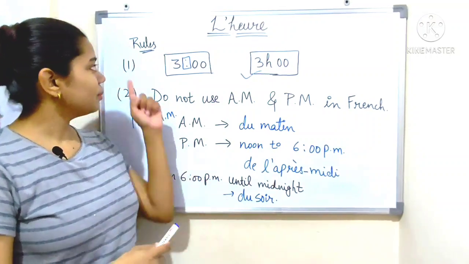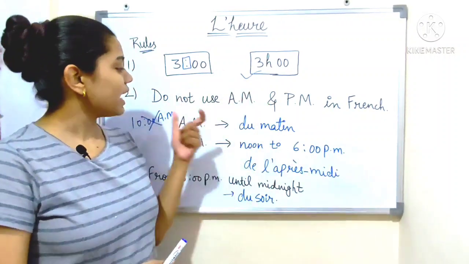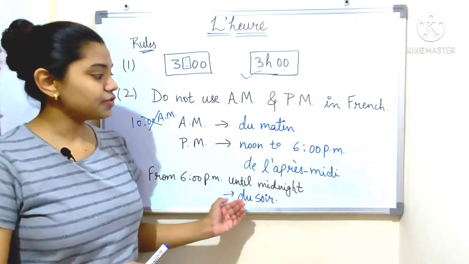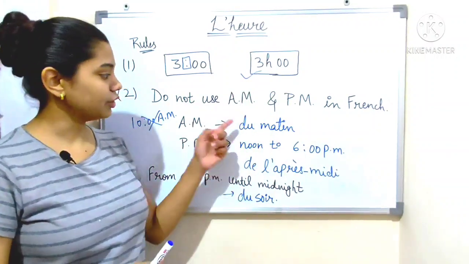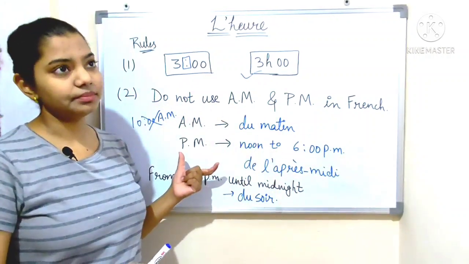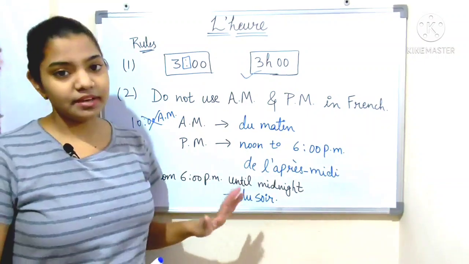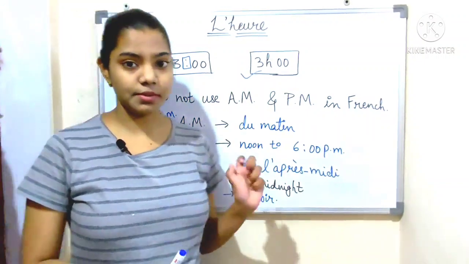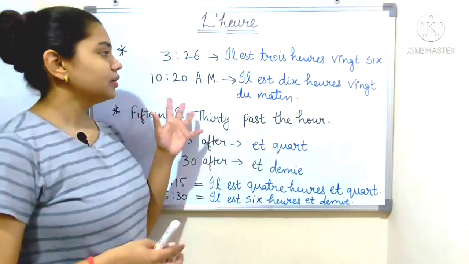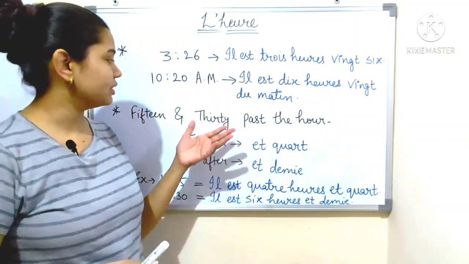Number 1 is this, that we do not use colon in French, and number 2, we do not use am and pm in French, and we just add these vocabulary in French. Like du matin for am, noon to 6 pm we add l'après-midi, and from 6 pm until midnight we use du soir. Okay, so let's take some examples to understand how to tell the time in French.